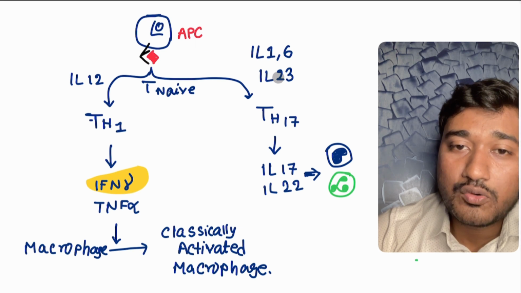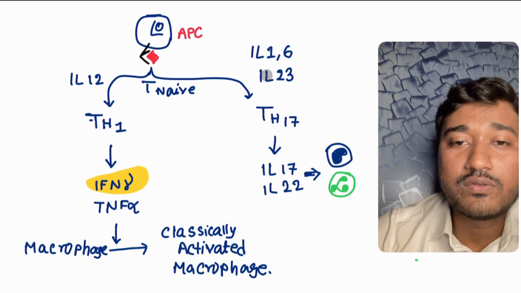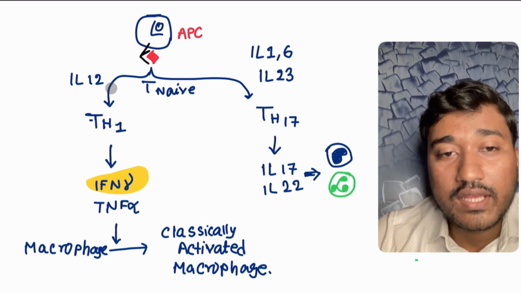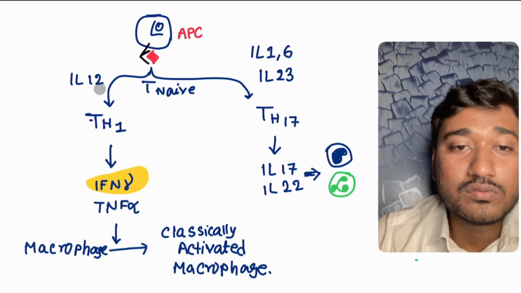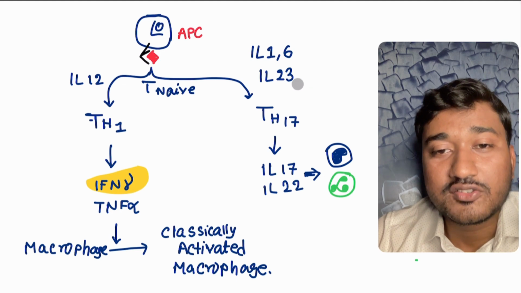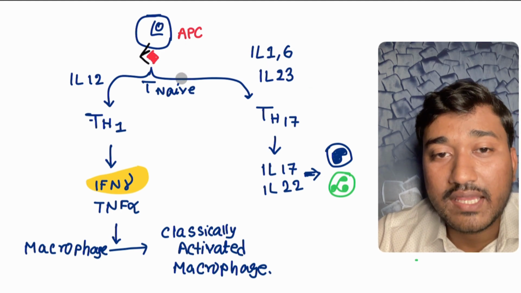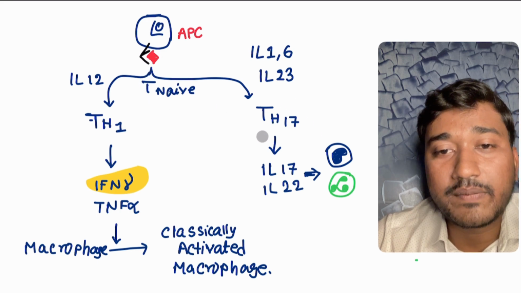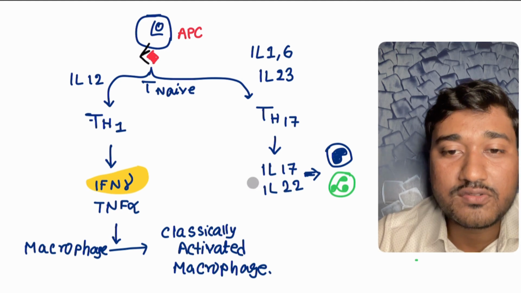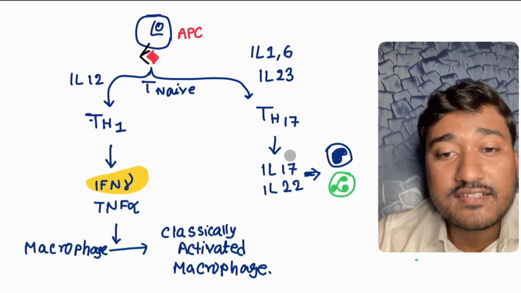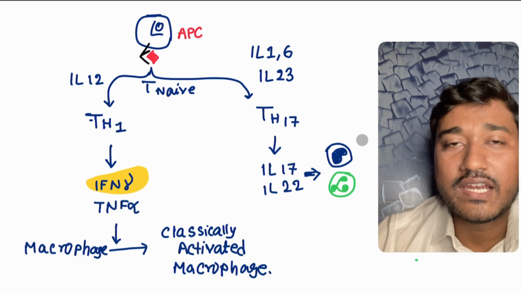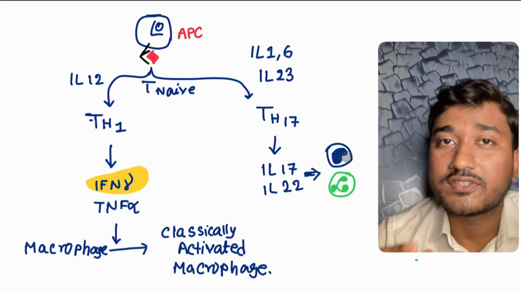This APC produces another molecule, interleukin 1-6 and interleukin 23. This interleukin 23 molecule is like the bigger brother. This is 12, but multiplying 12 by 2 gives 24, so remember that this is interleukin 23. This bigger brother coming from your APC converts the T naive cell into a T helper 17 cell. This T helper 17 cell produces interleukin 17 and interleukin 22. These are very strong chemoattractants for your neutrophils and macrophages. They will eventually contribute to the formation of the granuloma as well.